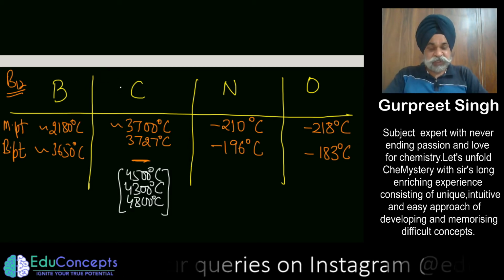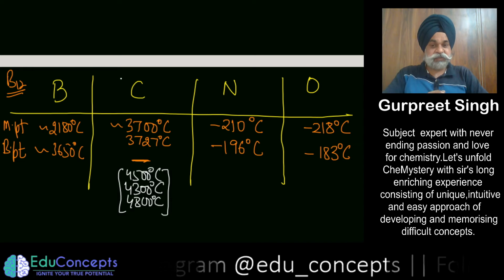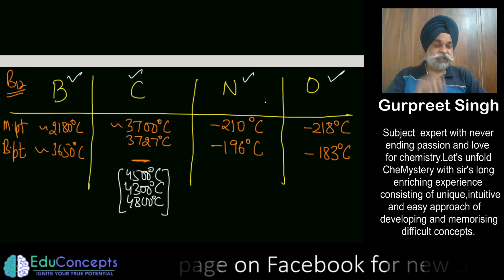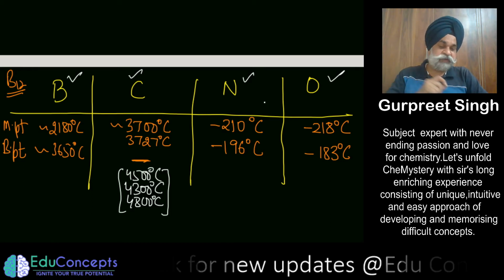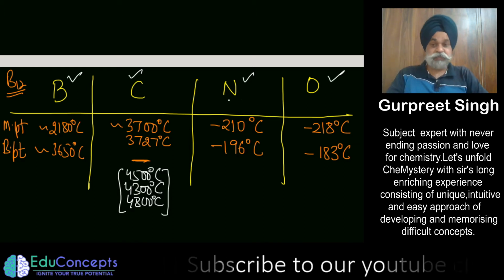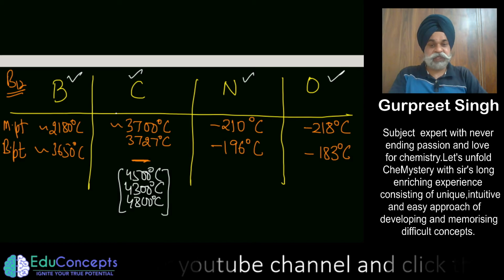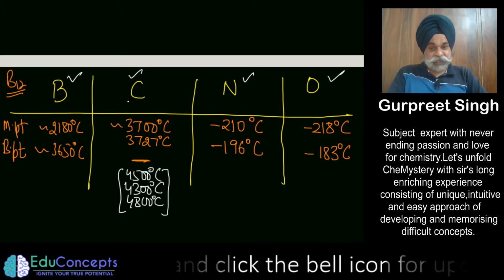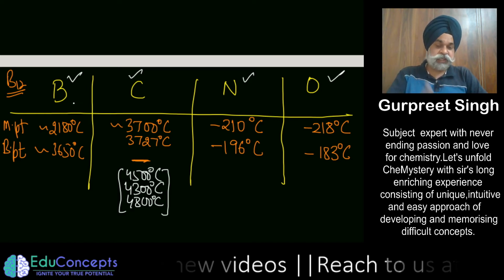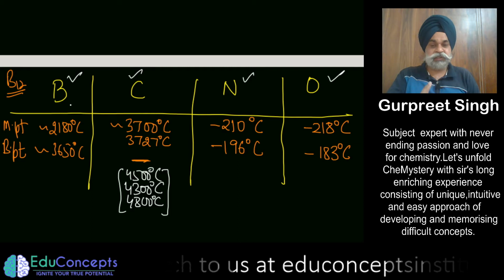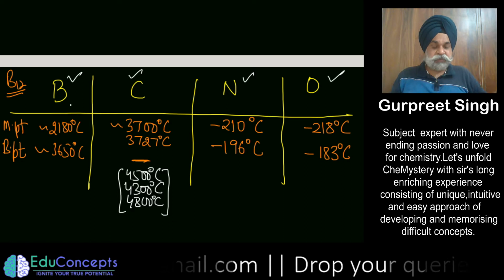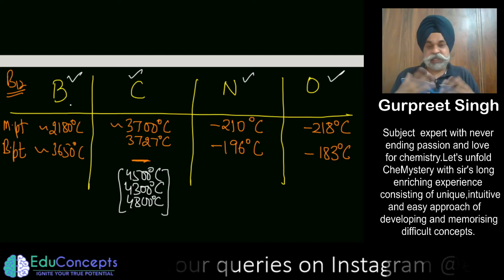Now as soon as you see this in your mind, this is a non-metal, this is also a non-metal, this is also a non-metal, immediately a question comes to the mind of a child: why is it so? Generally we say metals have high melting and boiling points, but non-metals do have very high melting and boiling points here. The basic reason for this is, as soon as any element starts becoming polymeric, starts repeating the things again and again, it tends to bring in high melting and boiling points.